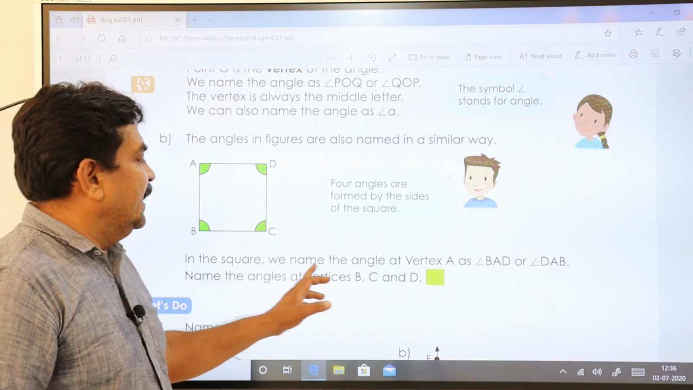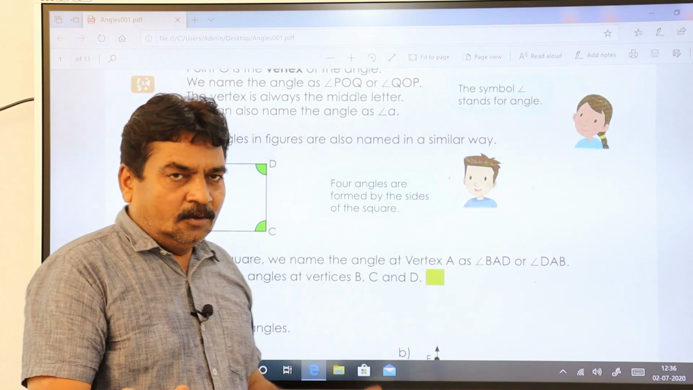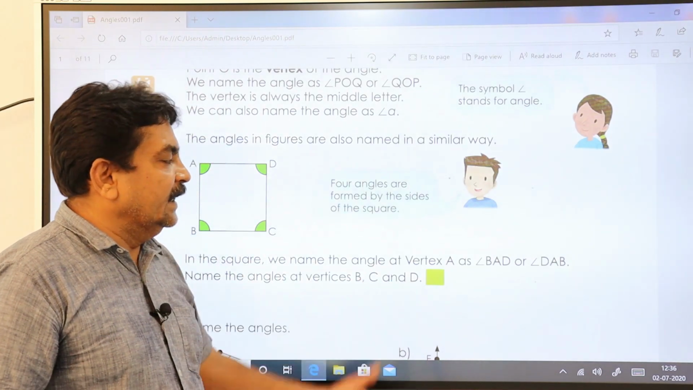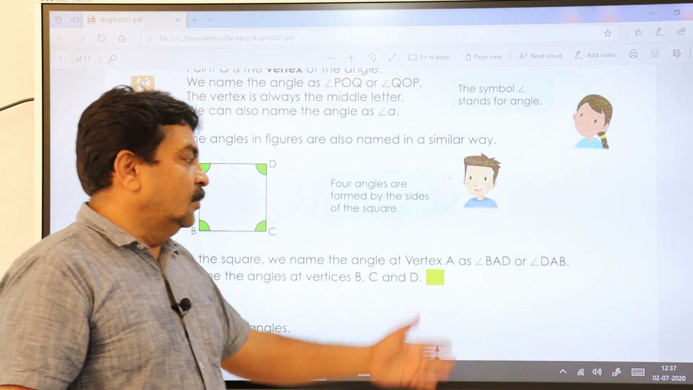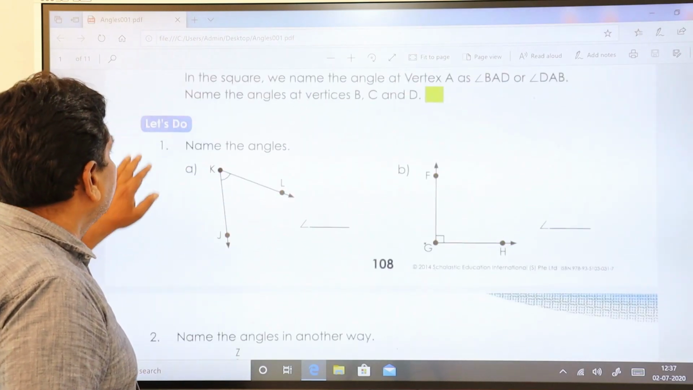In the square, we name the angle at vertex A as BAD or DAB, both ways. Name the angles at vertices B, C and D. Already we did it. You can write down the same thing for that. Okay. Let's go to the next one.